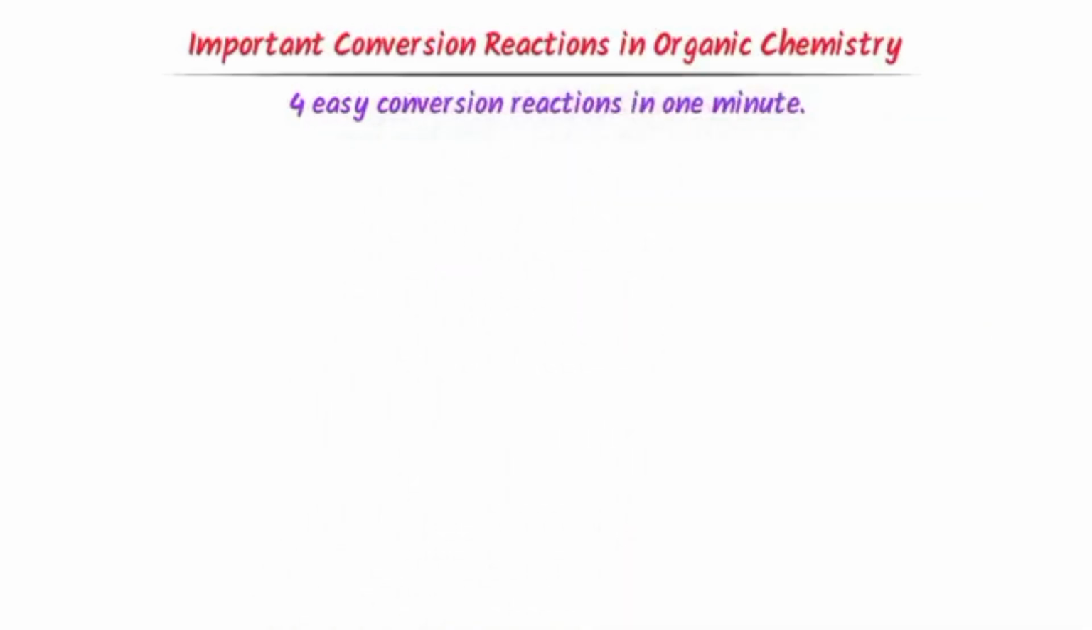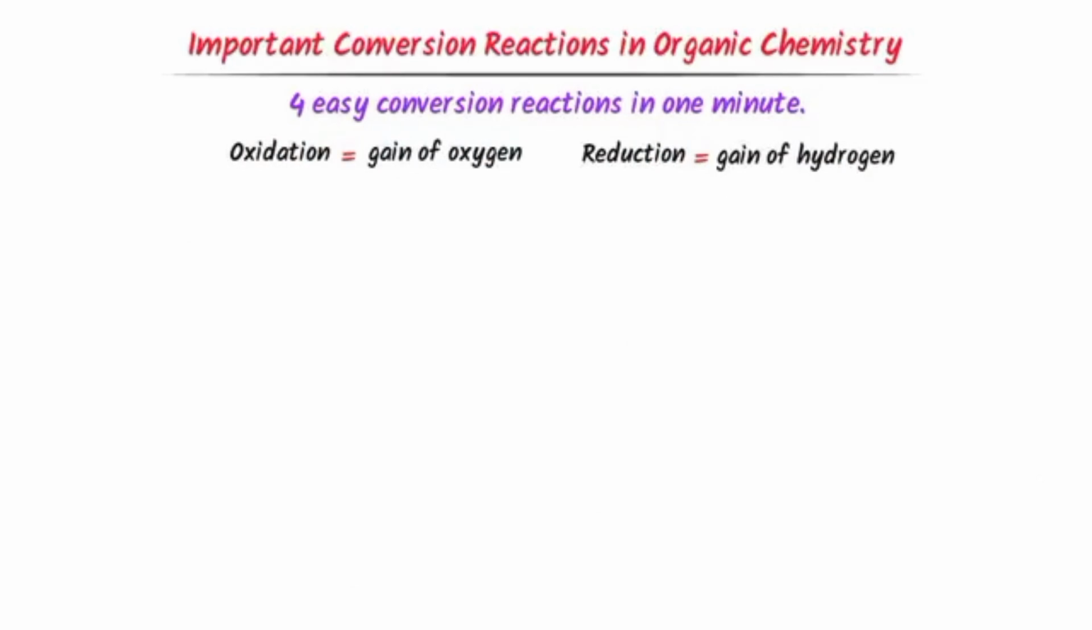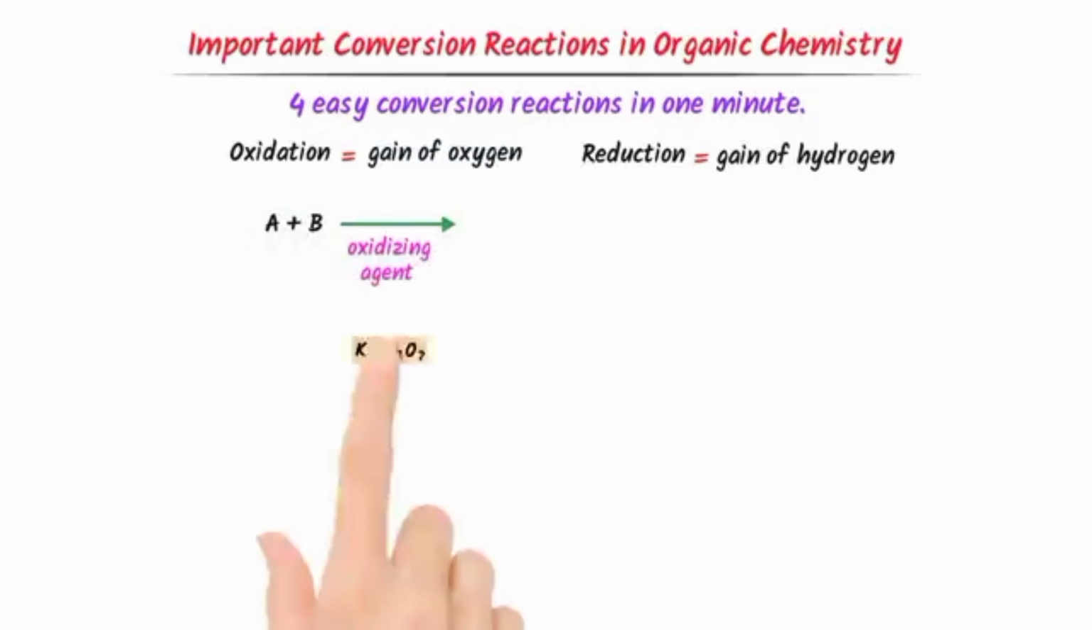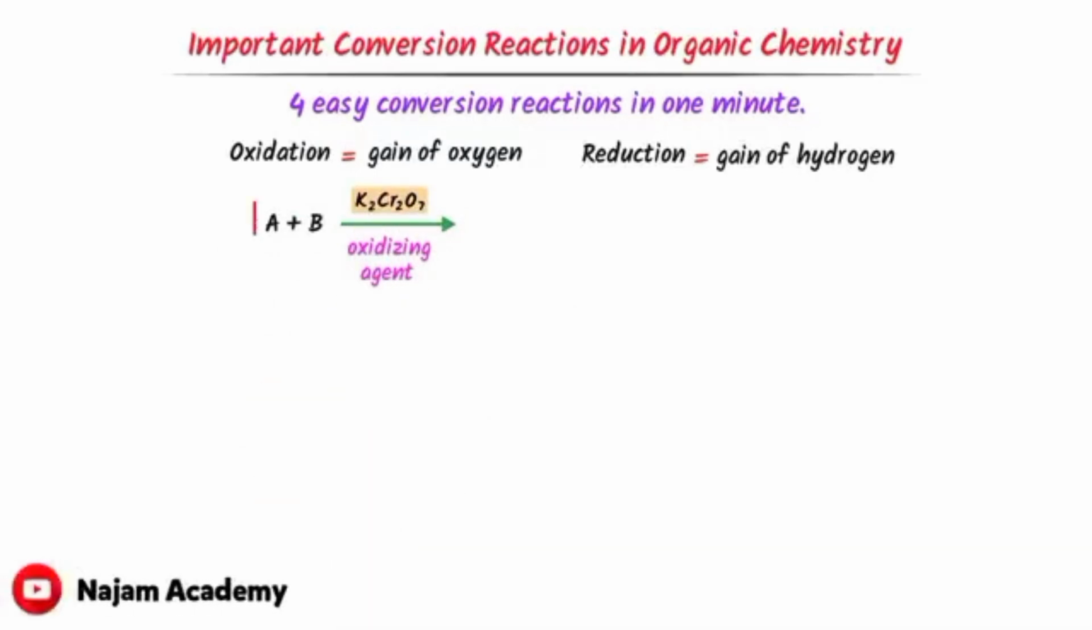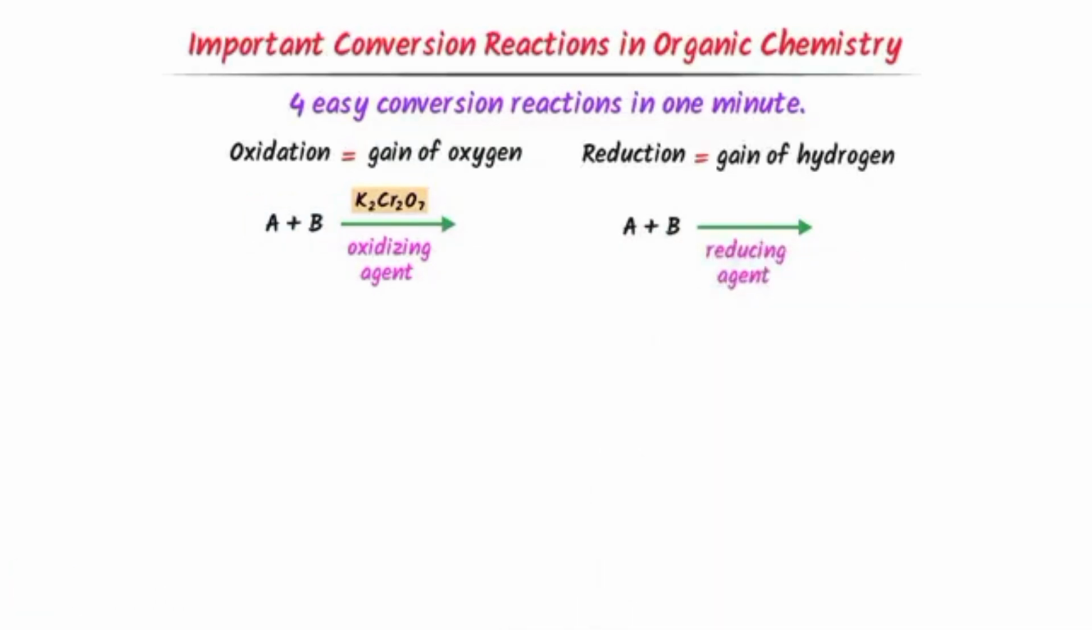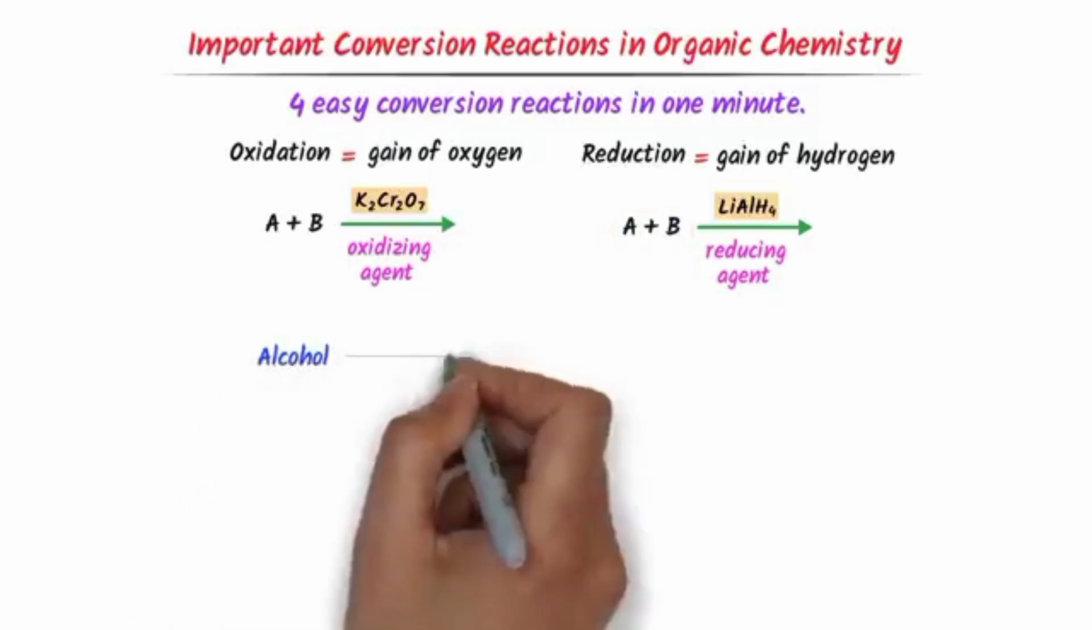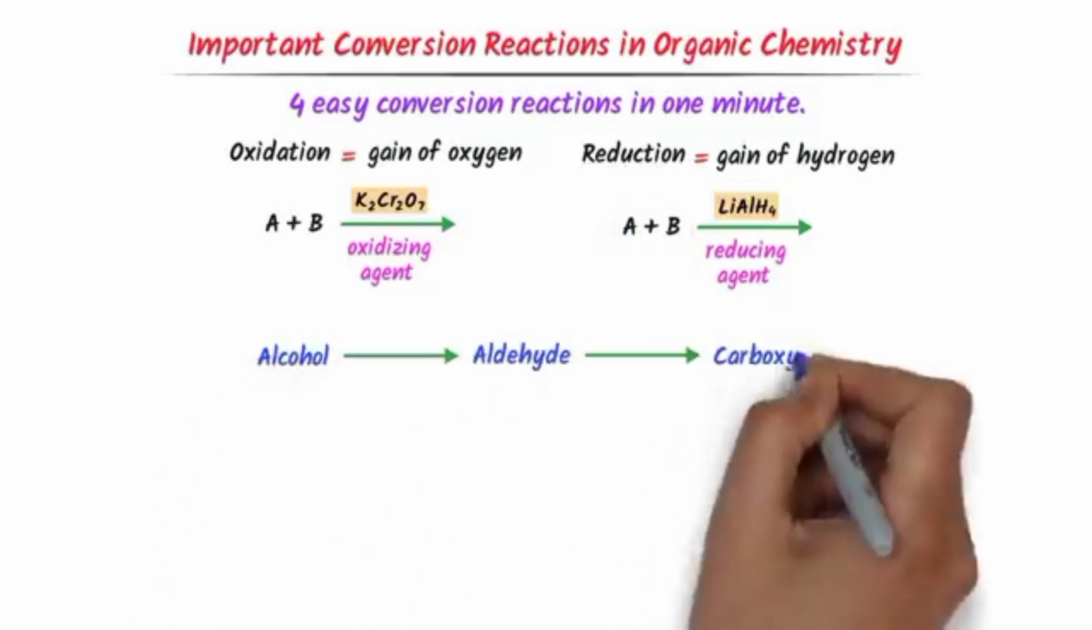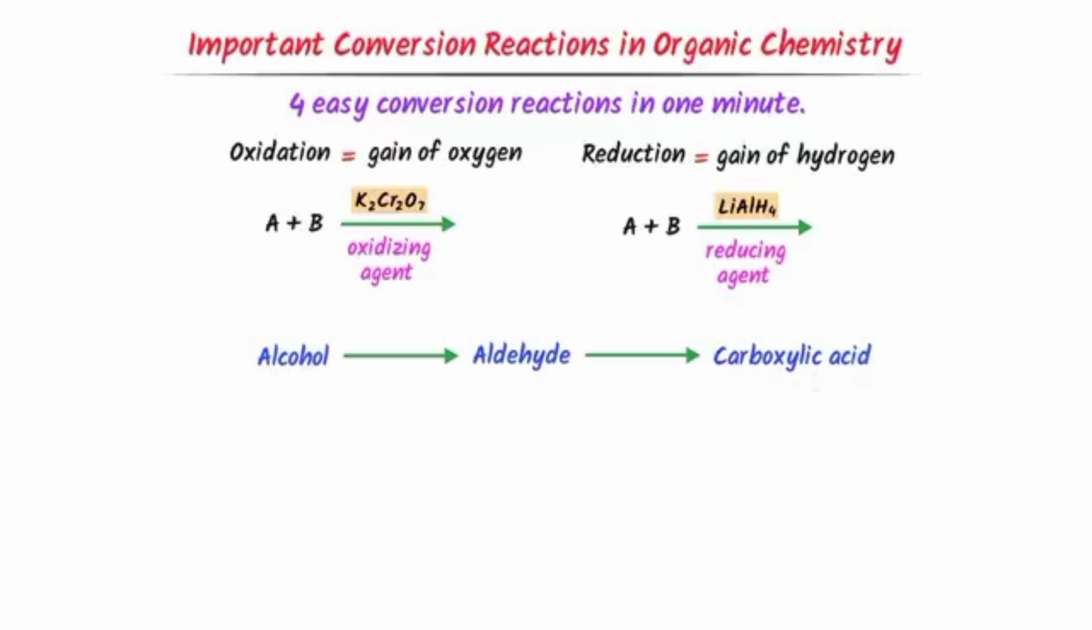We know that oxidation is a gain of oxygen, while reduction is a gain of hydrogen. Whenever we oxidize any reactant, we add an oxidizing agent like potassium dichromate, and it will oxidize the reactant. Secondly, if we reduce any reactant, we add a reducing agent, lithium aluminum hydride. It will reduce the reactant.